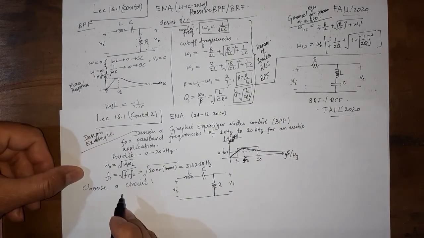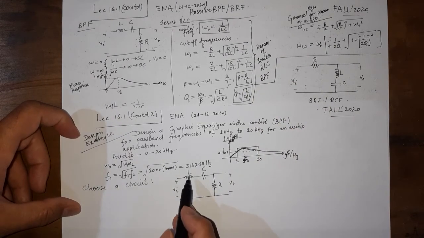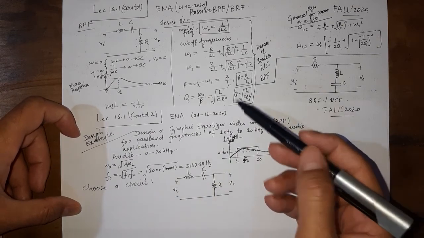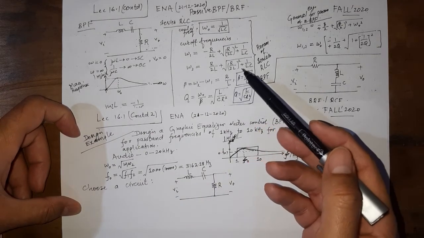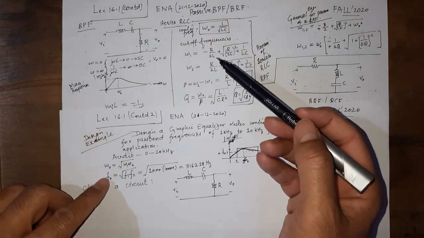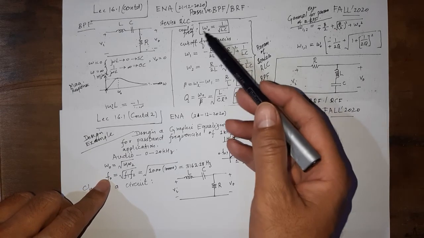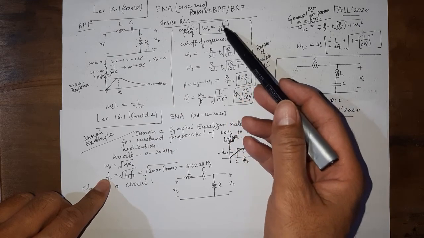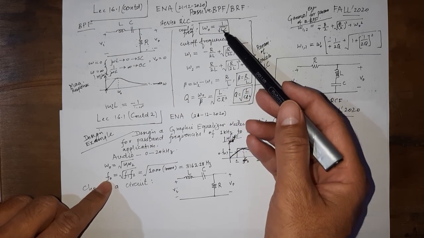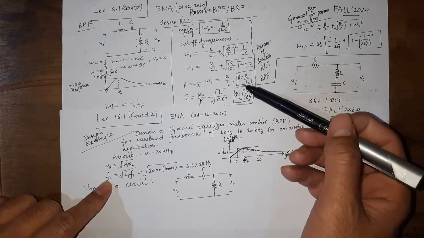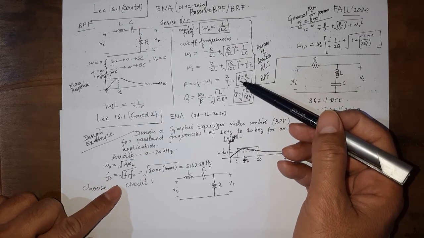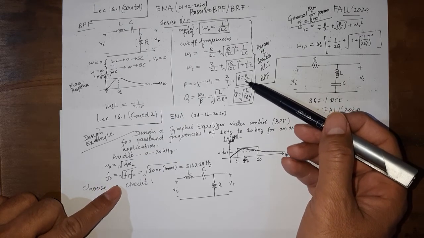We know that L, C, and R are to be found. Here, we know f naught, or in other words, we know omega naught. So omega naught is equal to 1 over square root of LC. Then we know beta. Beta is equal to R by L.